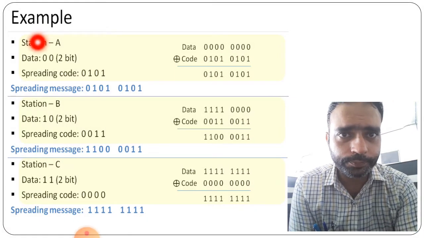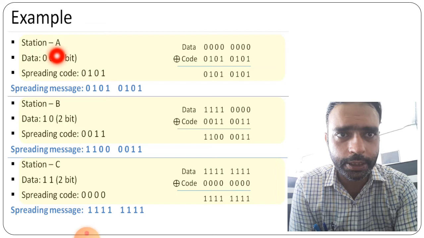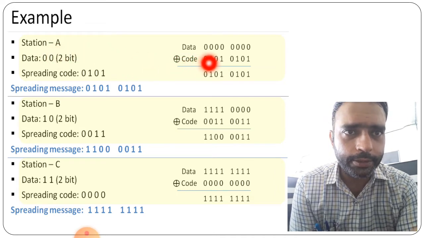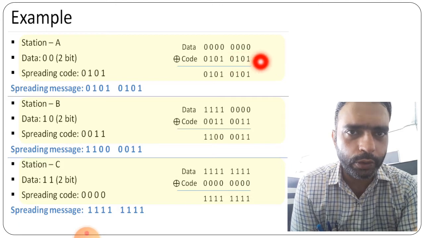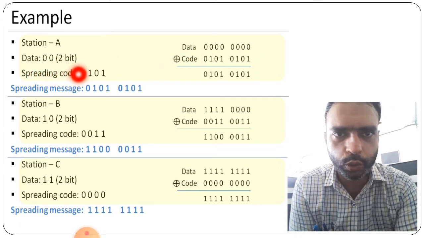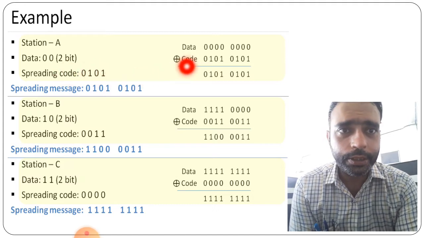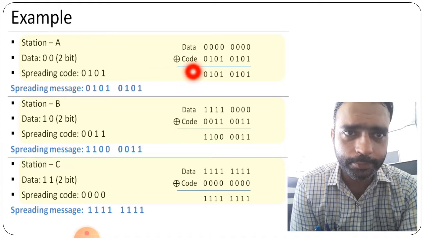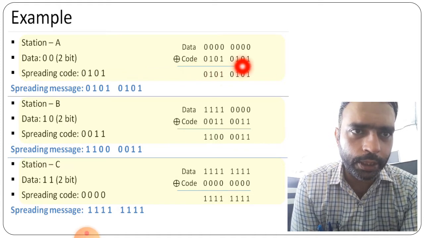Now here we are sending, the station 0 is given here and the data is given here, that is 8 times 0, right. So the data here is 00, that is the 2-bit data given here, and for that the code is given here, that is 0101 0101.